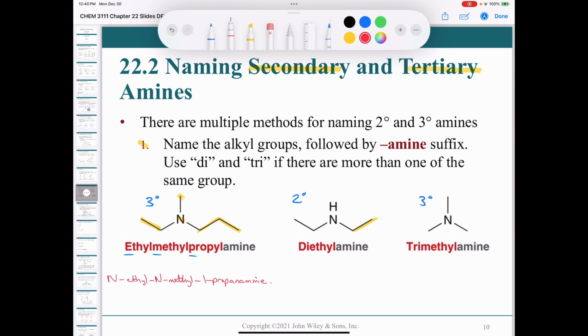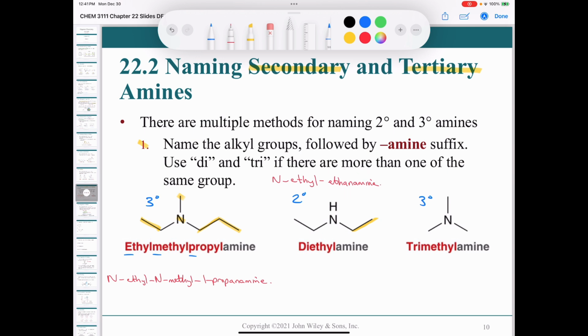So this would be N-ethyl 1-ethanamine. Okay. Actually, come to think of it, you don't even need a locant for that since there's only 2 carbons in the ethyl group. So you would actually call this compound N-ethyl ethanamine would be the proper name. So let me fix that.